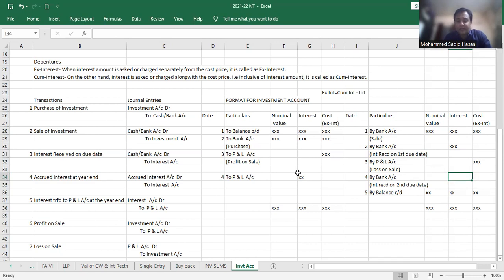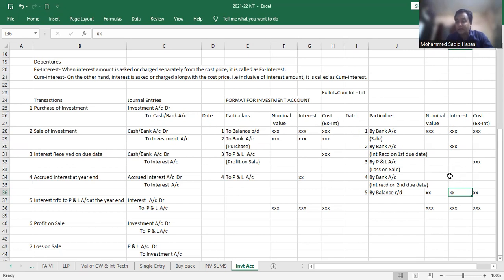And then again at the year end, when everything is fine, you need to close this account. So the nominal value account you're going to close first, and here you will find the debit side is low, so the balance figure will be by balance carried down, always on the credit side. And then whatever closing balance remains on that, if there's any interest to be calculated, you're going to calculate here, get the amount if it is to be recorded. If you have already taken it, then it's okay. Apart from the last second due date, if there are still further interest months, the year ending is there, and there is an interest due date which is not taken, then on that closing date you are going to charge interest. Then you'll take that also, and then take the total of interest.